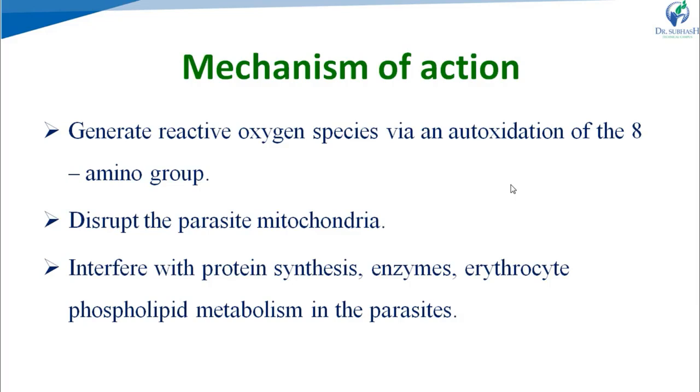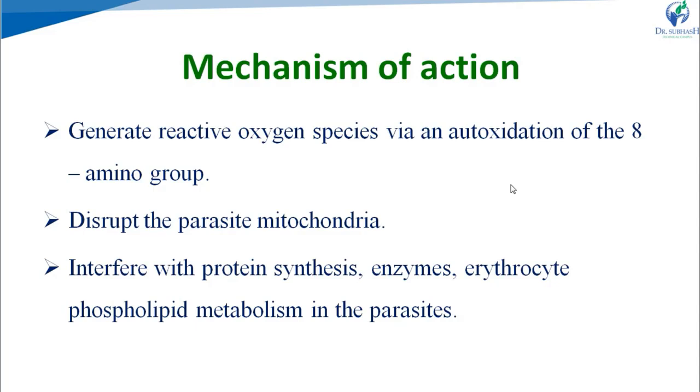Right? And these reactive oxygen species cause damage to the critical cellular components of the plasmodium. If it causes damage to the critical cellular components of the plasmodium, it will lead to the inhibition of the plasmodium cells, right?